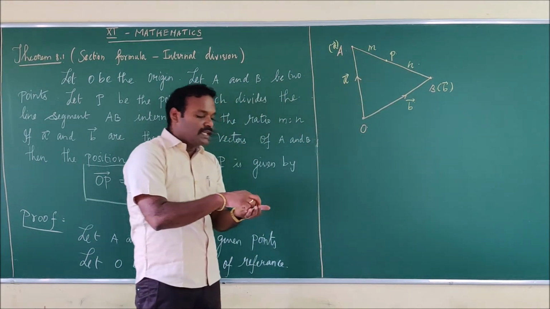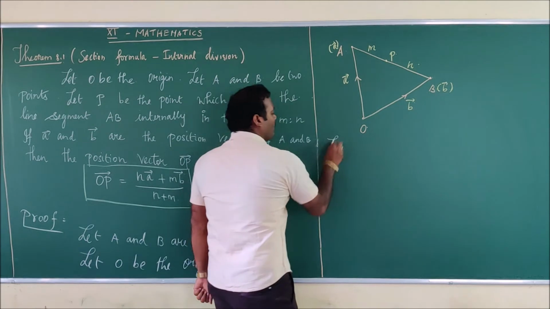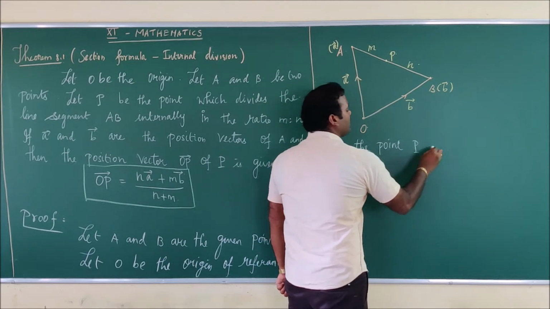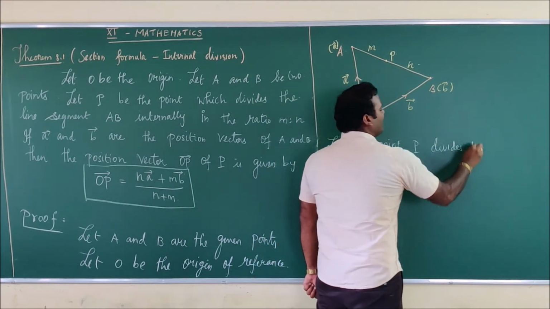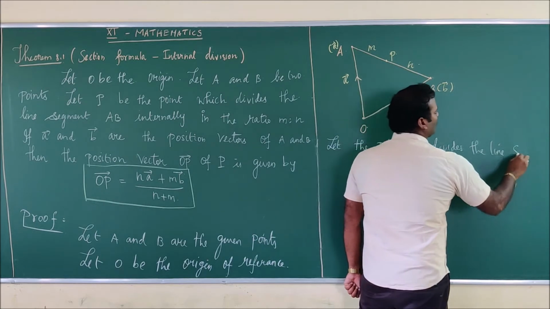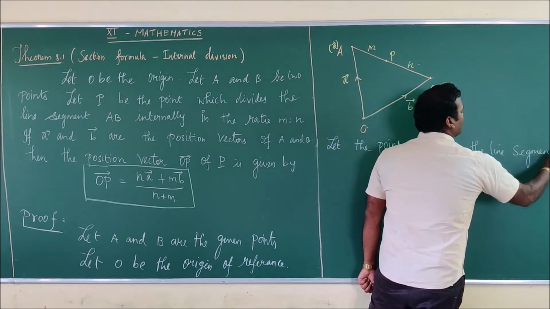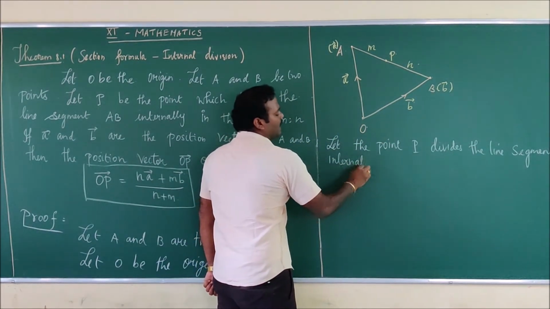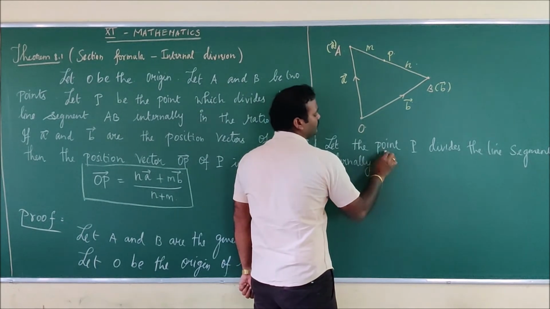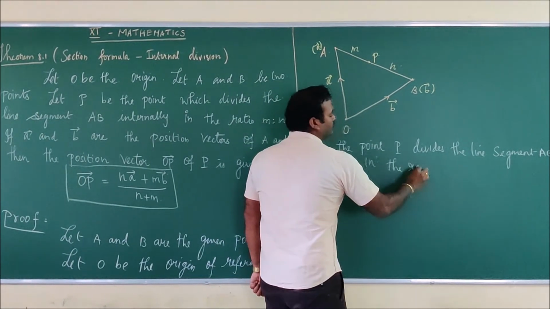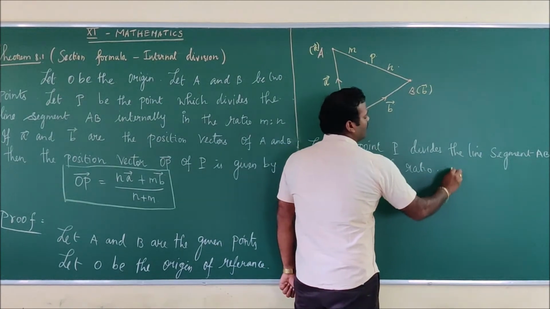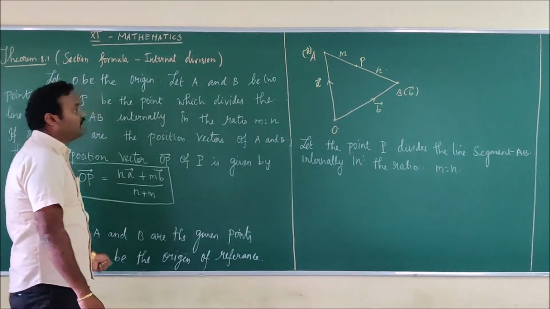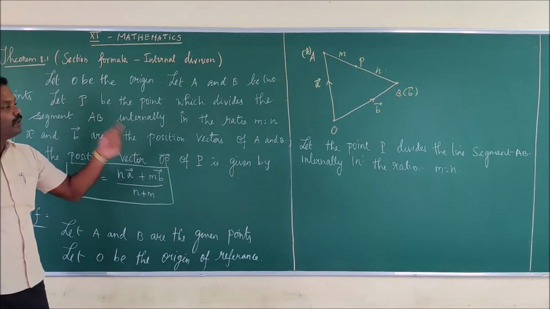Next I am going to write the definition for this. Let the point P divide the line segment AB internally in the ratio m:n, from which I can write the position vectors of all the points.